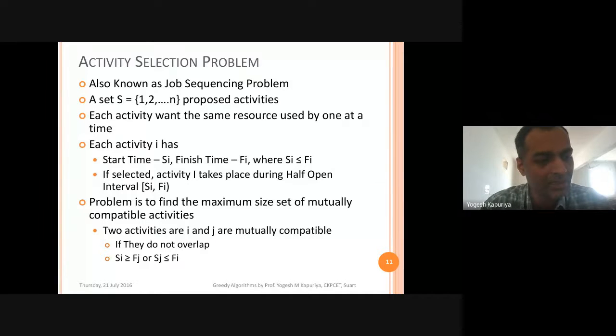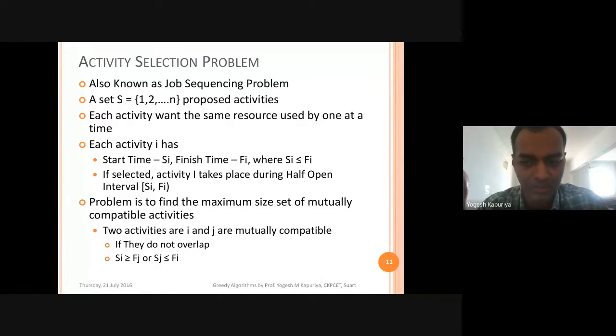The second thing is what you actually want to optimize. So basically this is an optimization problem, so there has to be some optimization function. Here we are required to optimize the total number of activities which are to be performed, so we want to maximize it. So the optimization function is to maximize the total number of activities in such a way that no two activities overlap with each other.